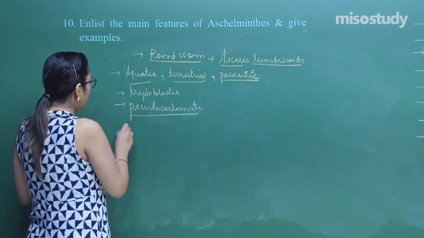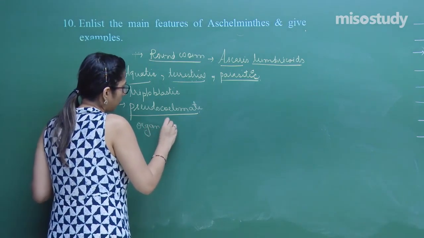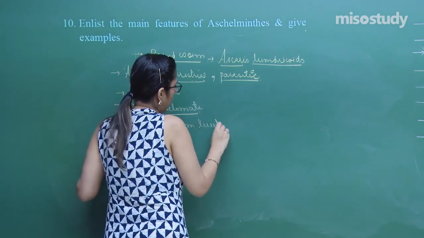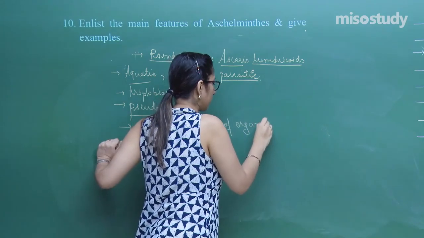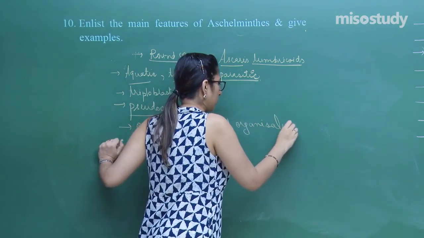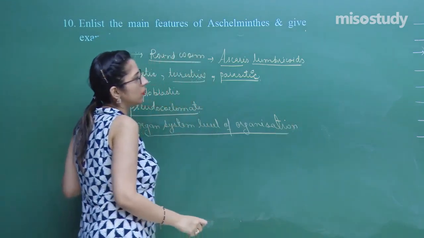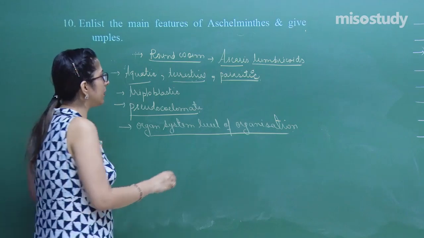And one more, they have an organ system level of organization. Right? These are those group of organisms which are bilaterally symmetrical.